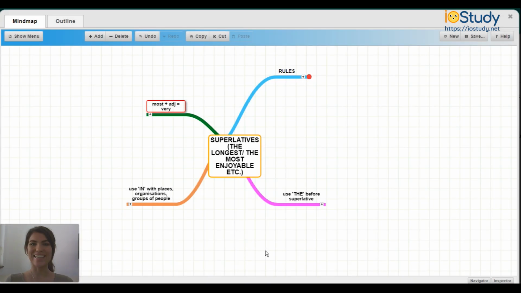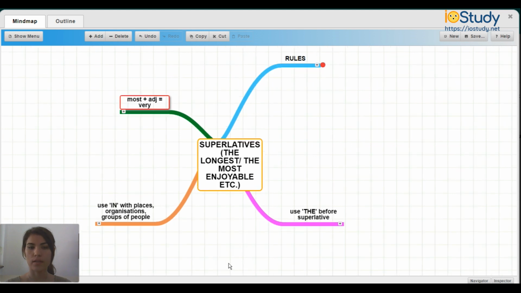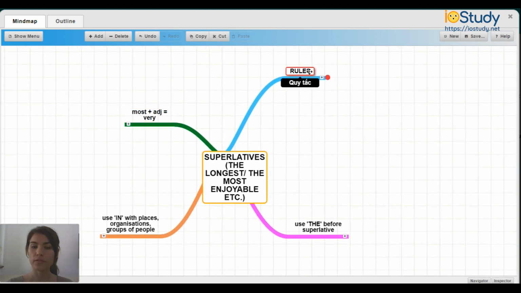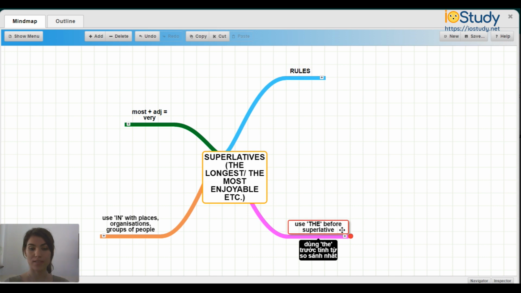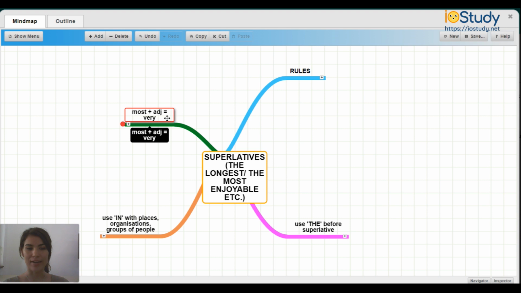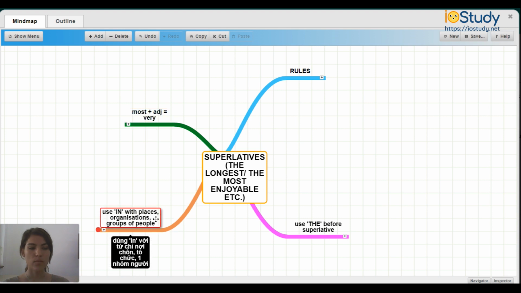Hello everyone, this is Danielle, and in this video of English grammar, we're going to learn about the topic of superlatives. So for example, the longest, the most enjoyable, etc. As you can see here, we have the mind map with 4 different topics. We will talk about the rules, use the before the superlative, most plus adjective equals very, and use in with places, organizations, groups of people.